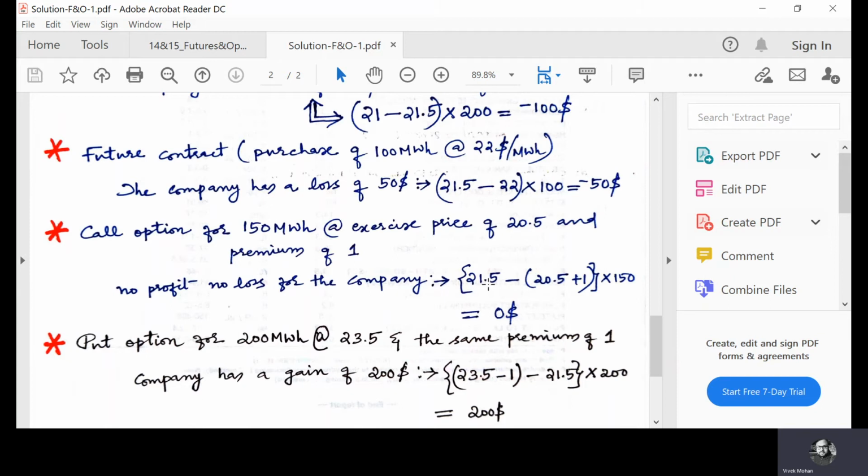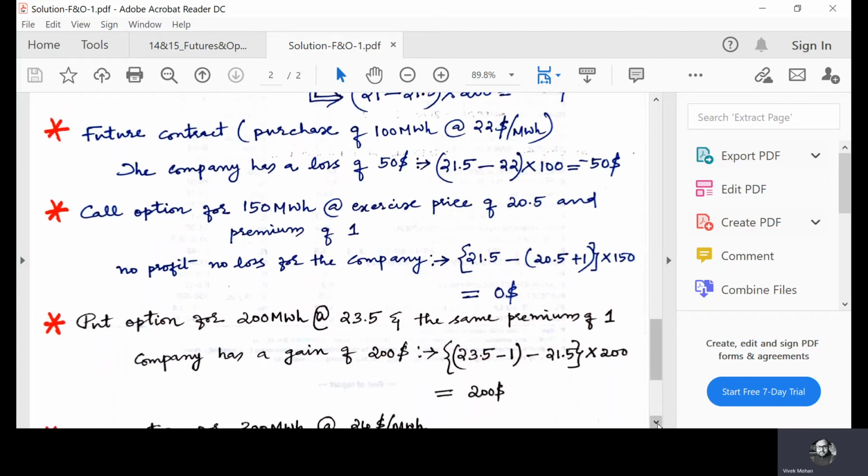Now the spot price is 21.5 and the strike price is 20.5. So here the company is in a no profit no loss position because there is an upfront cost of a dollar per megawatt hour. Now 21.5 minus 21.5 into 150 megawatt hours, the quantity, is $0. That means it's a no profit no loss position for the company.